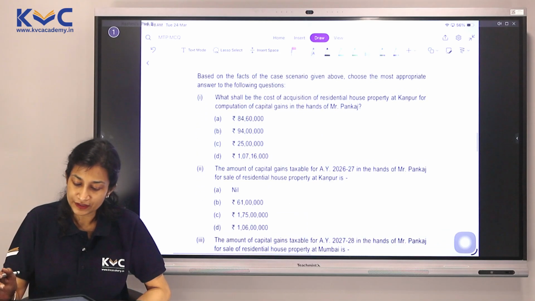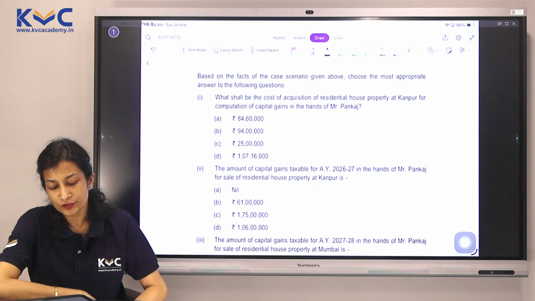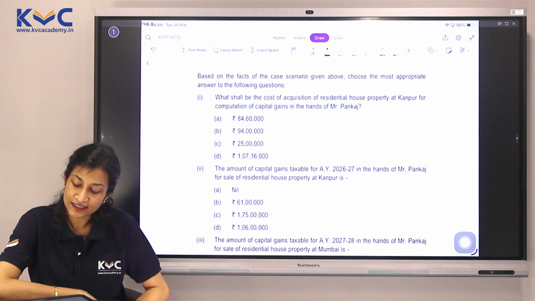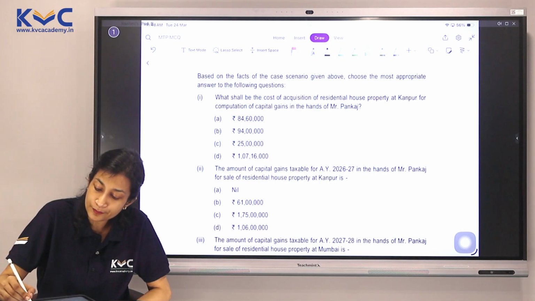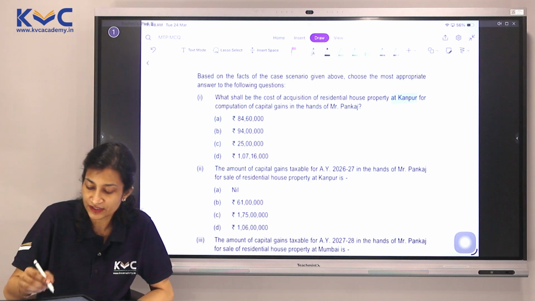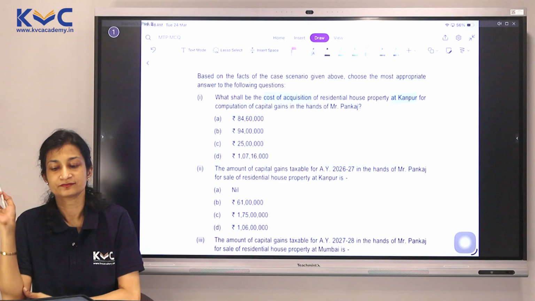Based on the facts of the case scenario given above, choose the most appropriate answer to the following questions. What shall be the cost of acquisition of residential house property at Kanpur? Okay, for computation of capital gains in the hands of Mr. Pankaj. So we need to find out the cost of acquisition.